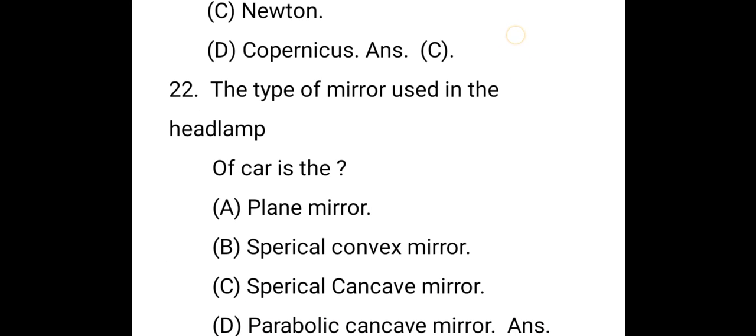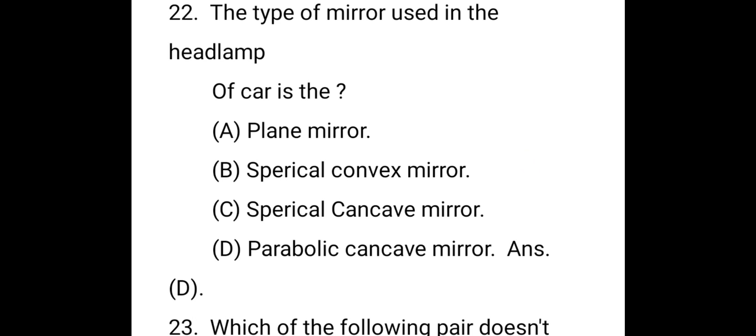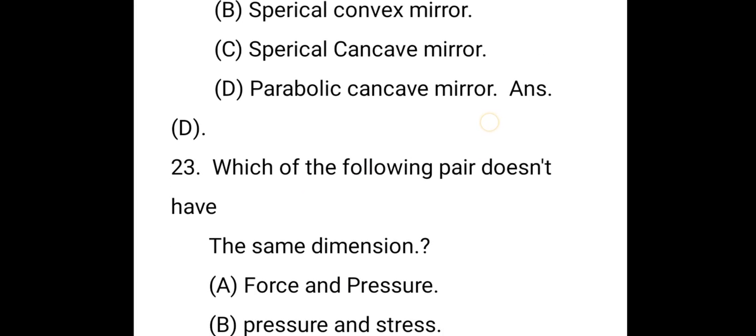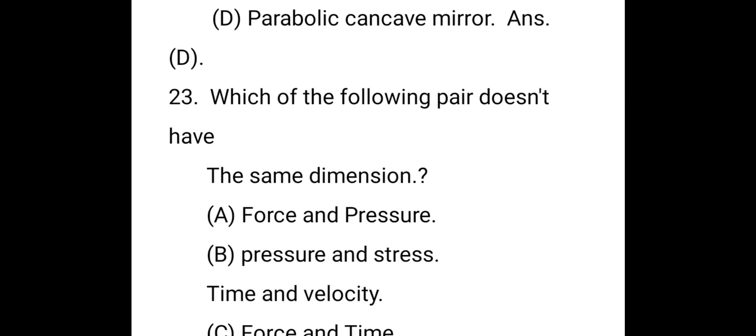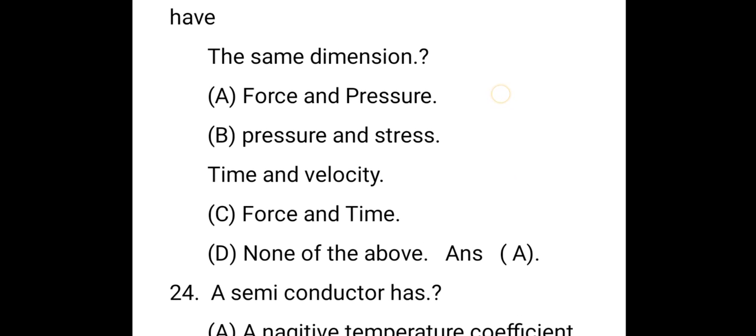Next one: the universal law of gravitation was proposed by... the right answer is C. The type of mirror used in the headlamp of a car is... the right answer is D, parabolic concave mirror. Next one: which of the following pairs does not have the same dimensions? The answer is A, force and pressure.